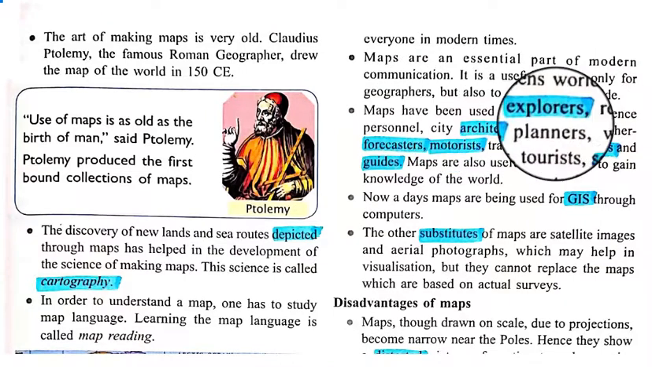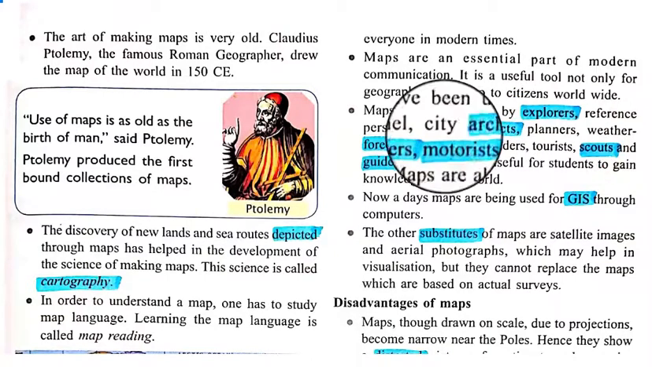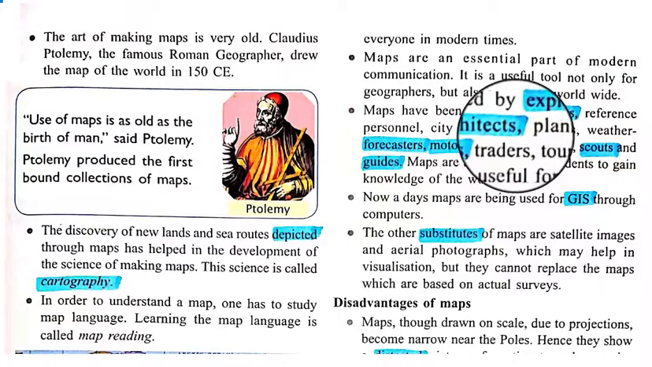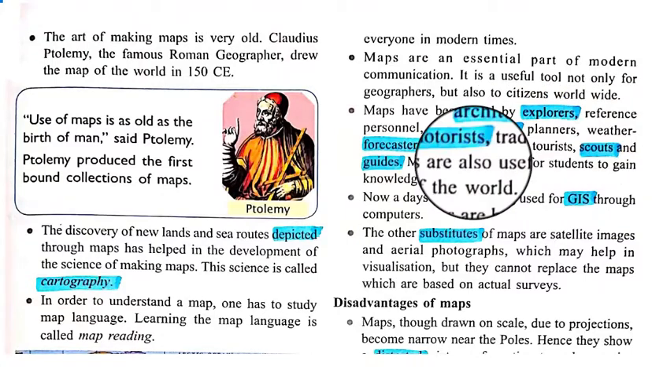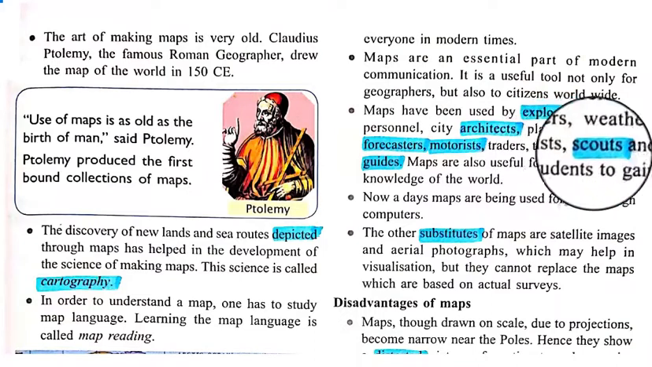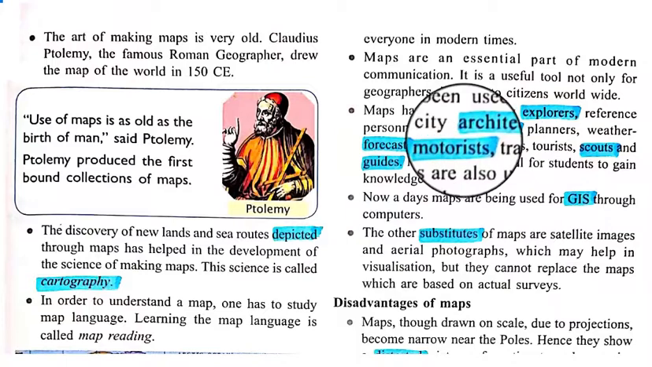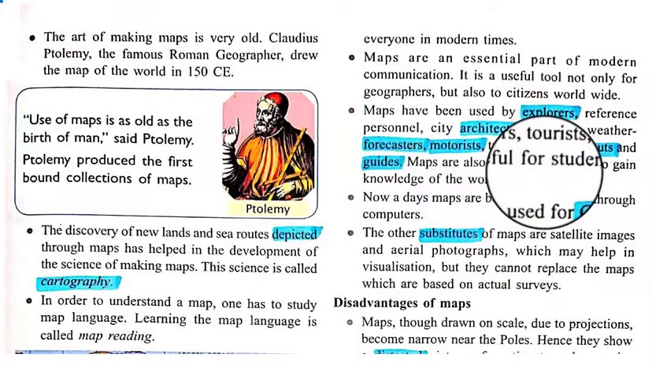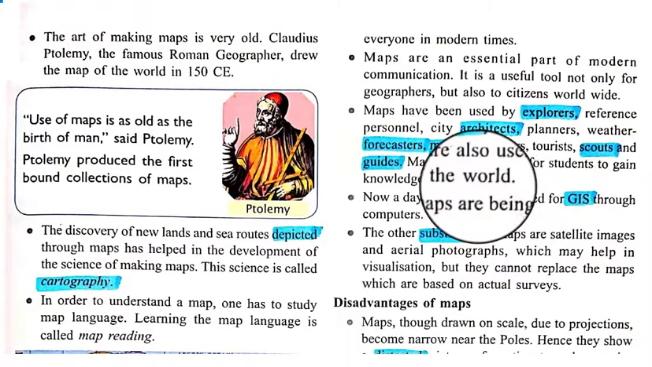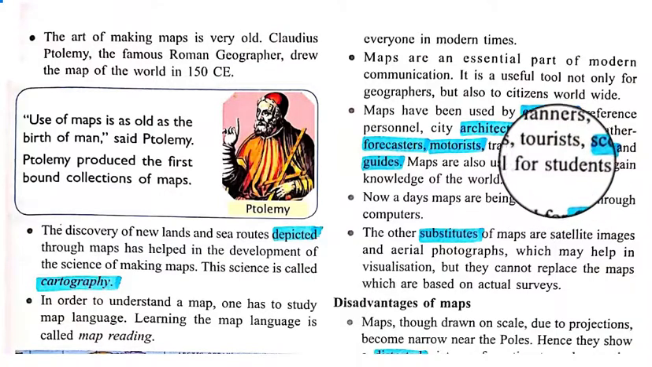Maps have been used by explorers, reference personnel, city architects, planners, weather forecasters, motorists, traders, tourists, scouts and guides. So all kinds of people use maps for different purposes. Maps are also useful for students to gain knowledge of the world.